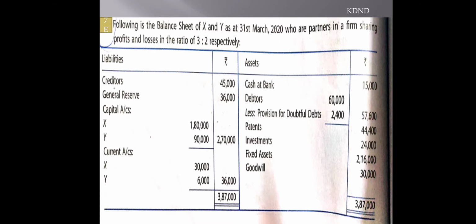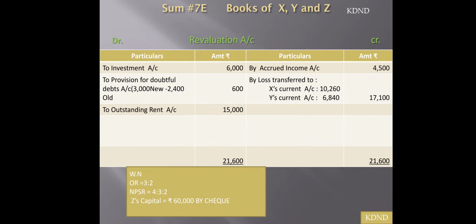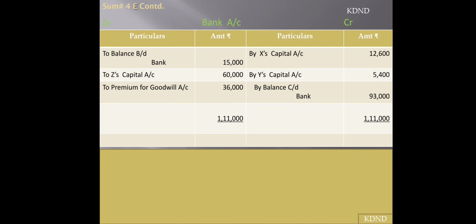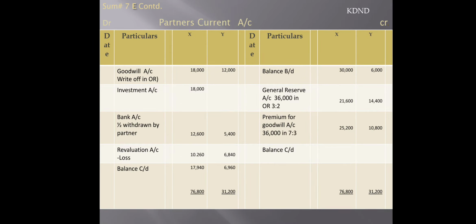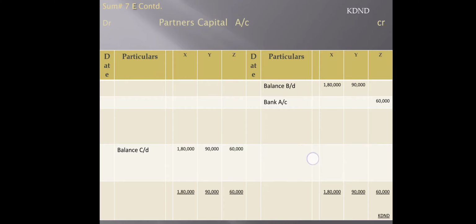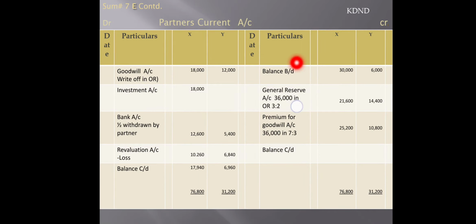So you can see over here I have transferred all the items in the respective manner. You can see over here that items are transferred in the current account, right? Current account with the balance, general reserve, at the same time goodwill written off. Here I had not prepared Z's column because it is not required, no adjustment with respect to Z's column is there, so we have to ignore that.